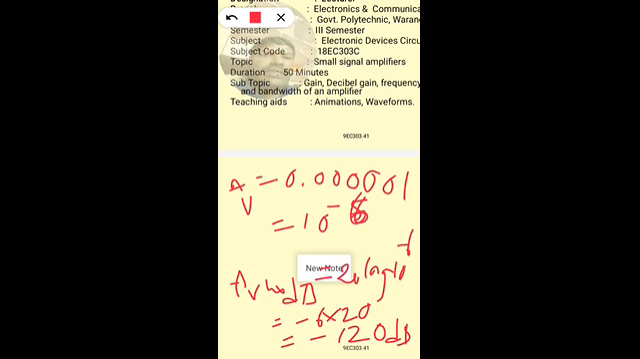So using the dB scale we can represent a large or a very small gain of the amplifier with fewer significant digits.